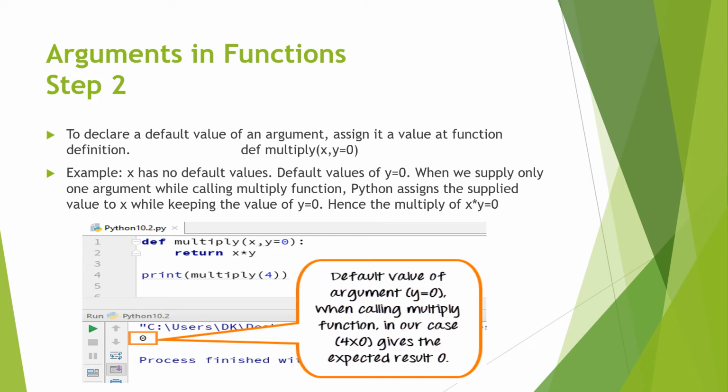For example, x has no default value. The default value of y is 0. When we supply only one argument while calling the multiply function, Python assigns the supplied value to x while keeping the value of y as 0. Hence the multiplication of x and y is 0.